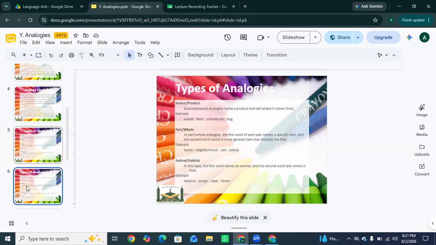Animal, habitat. In this type, the first word names an animal and the second word tells where it lives. Like dolphins live in the ocean, bears live in the forest.